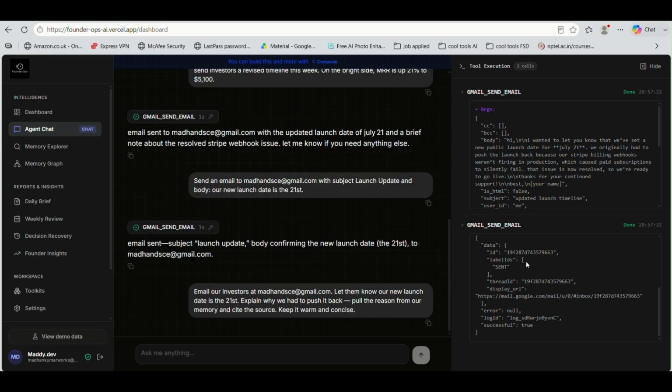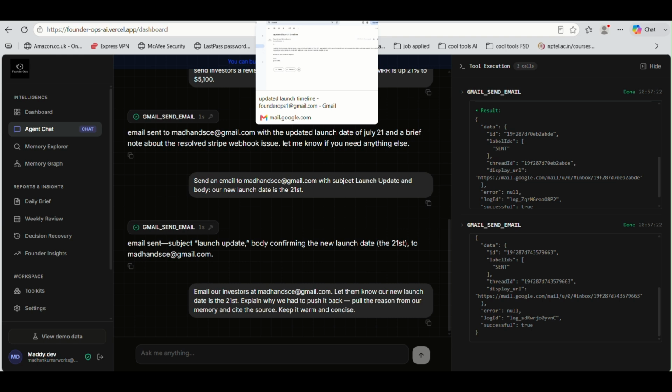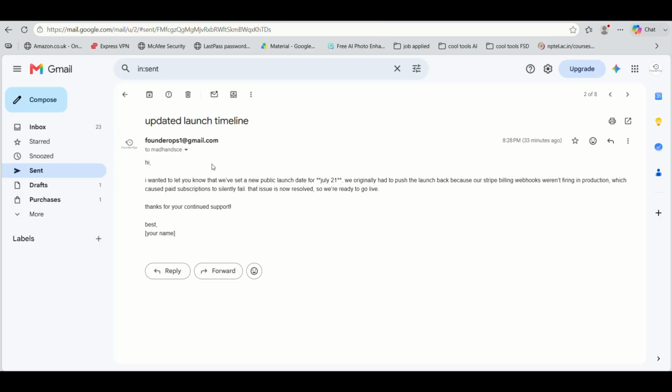So you can see it over here, the Gmail being sent, and this is the Gmail that we connected, FounderOps, and this is what it has sent. So July 21 is the new launch date, and it was blocked because of Stripe billing issues. So that's FounderOps in action.